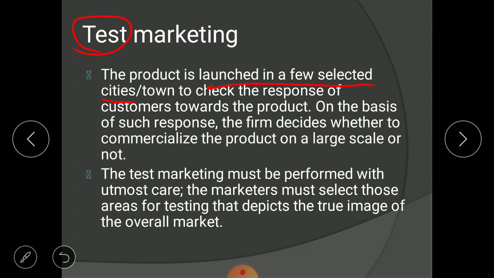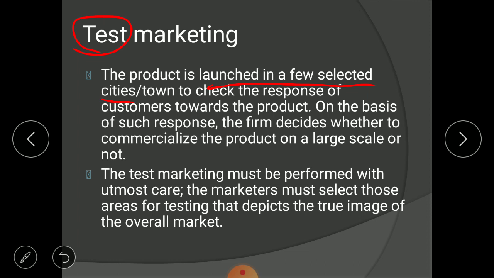When you launch a product in a market, say for example you first launch clothes in the Mumbai region, you cannot say that if the people of Mumbai like your clothes, the people of all India will like them, because Mumbai is a modern and developed city, and the rest of India has a more conservative nature.